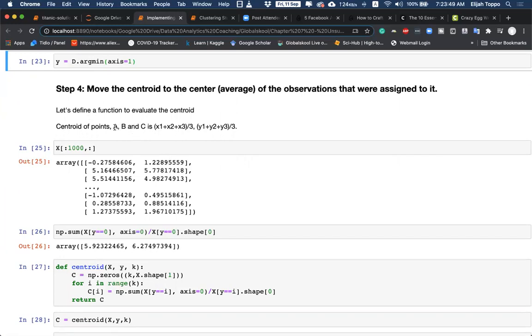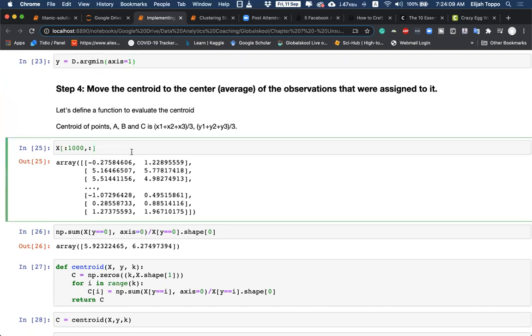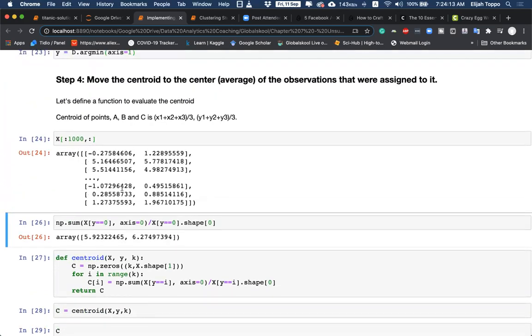If I have 3 points A, B, C with coordinates x1, y1, x2, y2, x3, y3, then the x coordinate of the centroid of these 3 points is given by (x1 + x2 + x3) / 3, and the y coordinate is given by (y1 + y2 + y3) / 3. Okay, so let's look at our data once again, and we say this data consists of everything, all the data points.